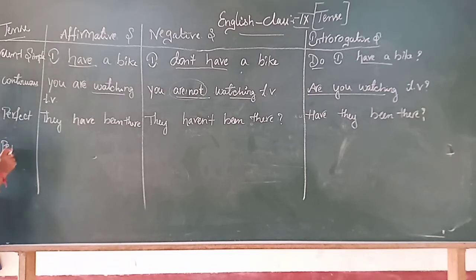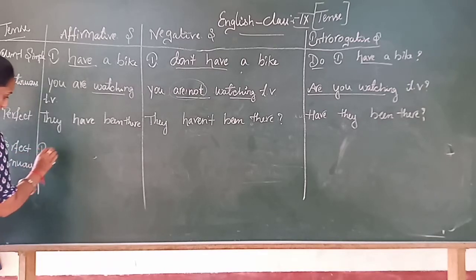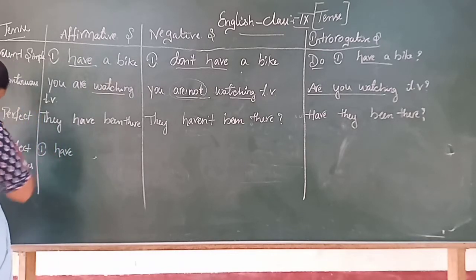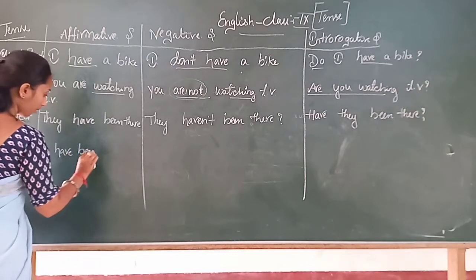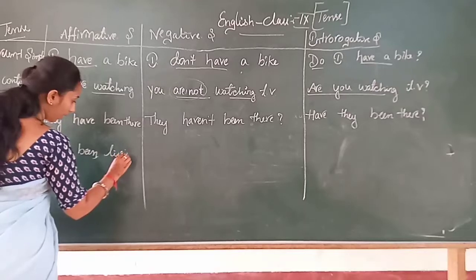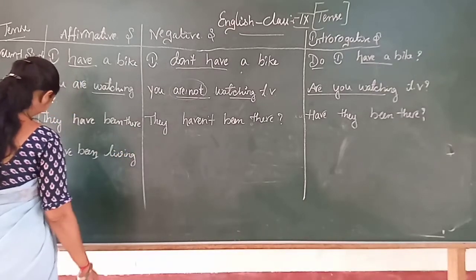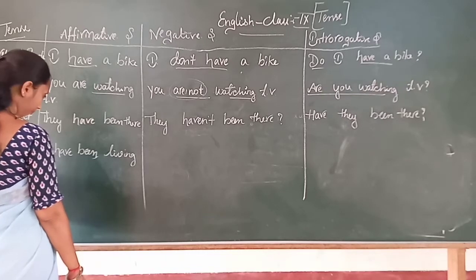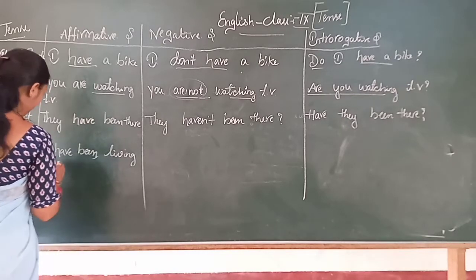Present perfect. I have been living here.